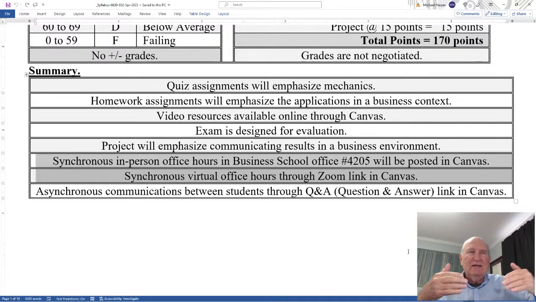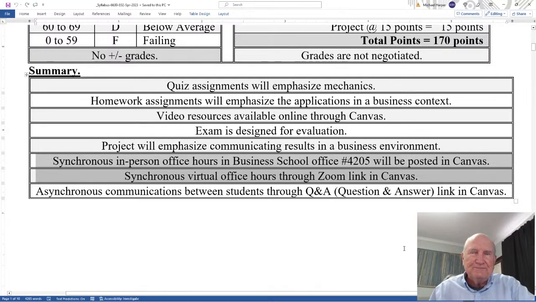That way you'll see whether we'll have office hours or not, and I might even be able to change them if I need to. If I'm out of town on a certain day and in town on another, I can post office hours then. So I'm more flexible in Canvas than I am in this syllabus.